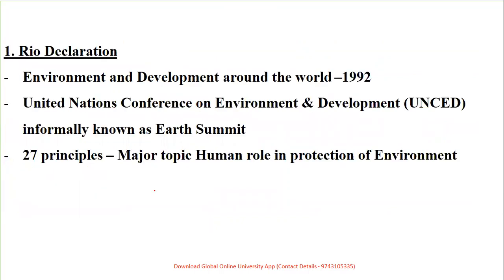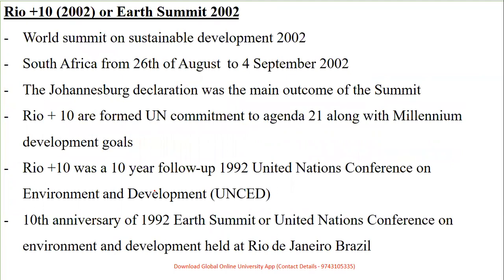Now let's see what was this Rio Declaration. Environment and development around the world. It was also called informally the Earth Summit. It had 27 principles, with the major topic being the human role in the protection of the environment, for the Rio Declaration. Now, we had two summits, that is Rio plus 10 and plus 20.